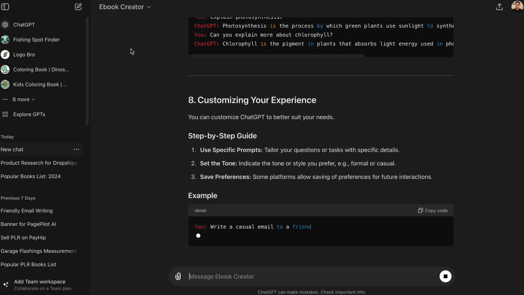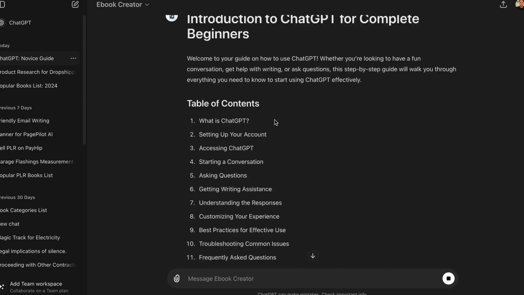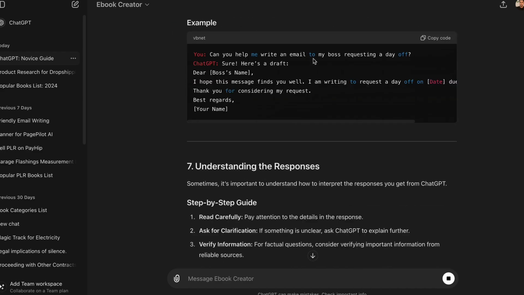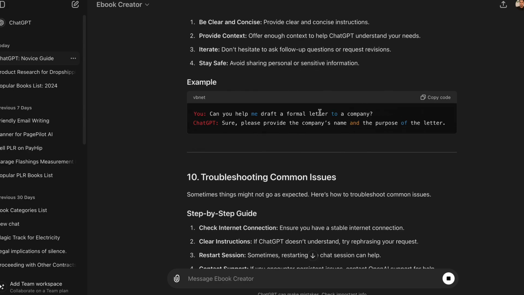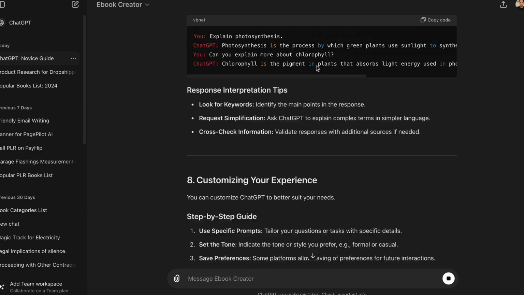But this is actually doing a very good job. All right, guys, now ChatGPT has actually finished this ebook for me. We can see here it's got a table of contents, it's got a few chapters, etc., and it's actually got some prompts here and stuff to do.